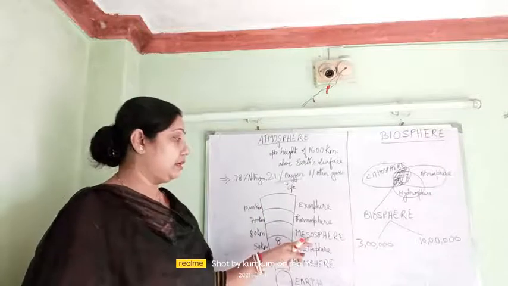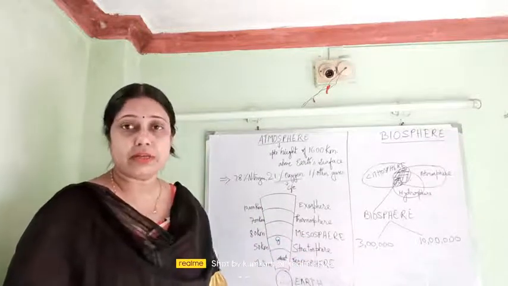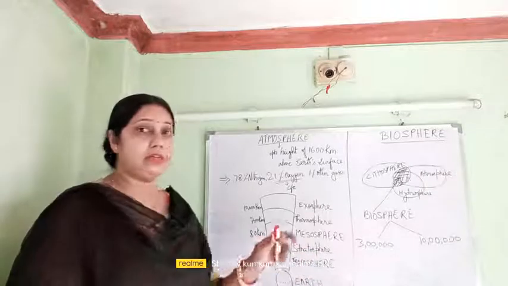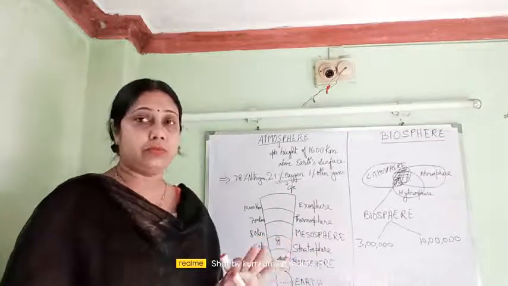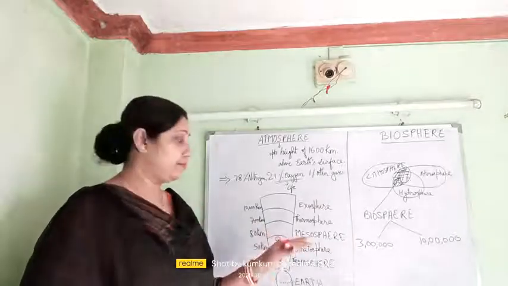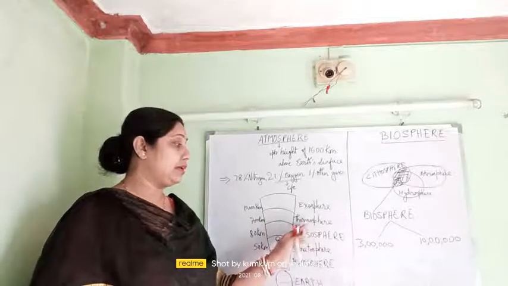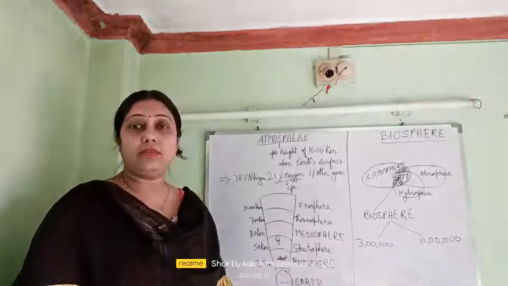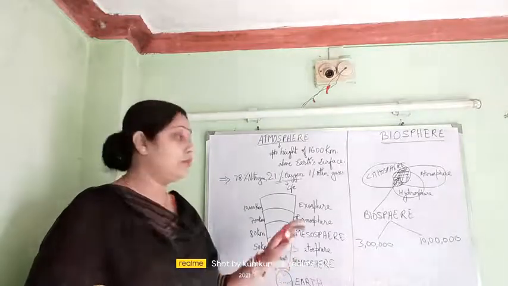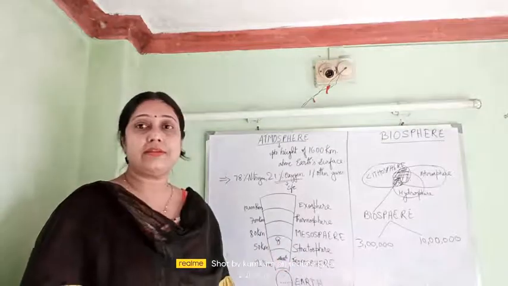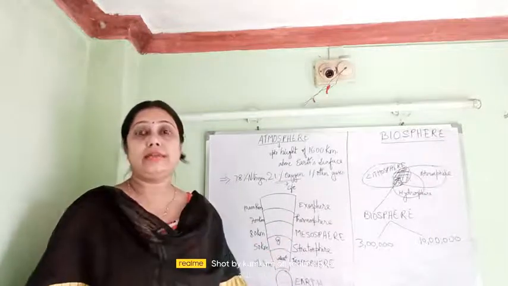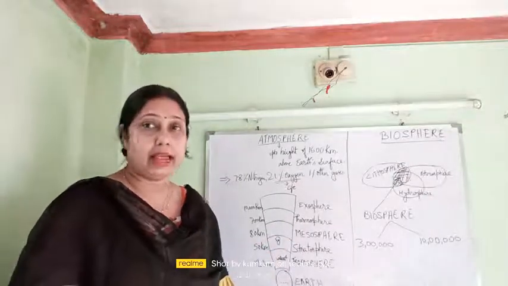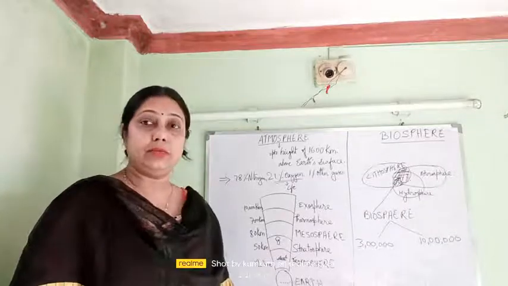Above stratosphere, the layer is known as mesosphere. Mesosphere is 80 kilometers of height above the earth's surface. And above mesosphere, the layer of atmosphere is known as thermosphere. It is 700 kilometers. And above all, that is exosphere, that is 10,000 kilometers.